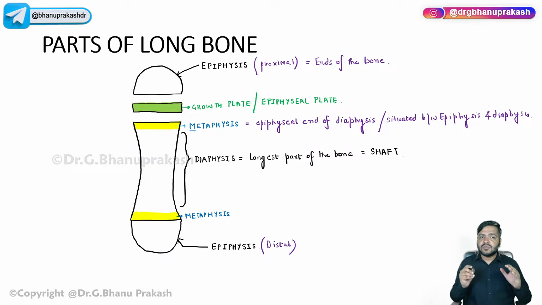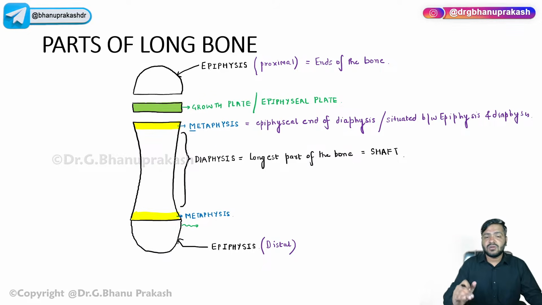Now, initially the growth plate is present at both the ends, guys. Over here, the growth plate has already been fused. So we have only one growth plate at one end, and I will come to this point a bit later in the lecture. I will justify why I have drawn the growth plate at only one place.